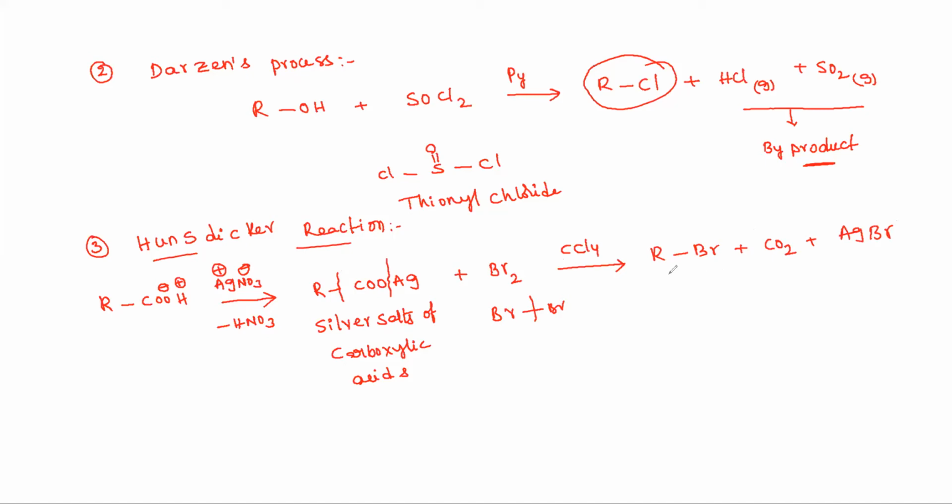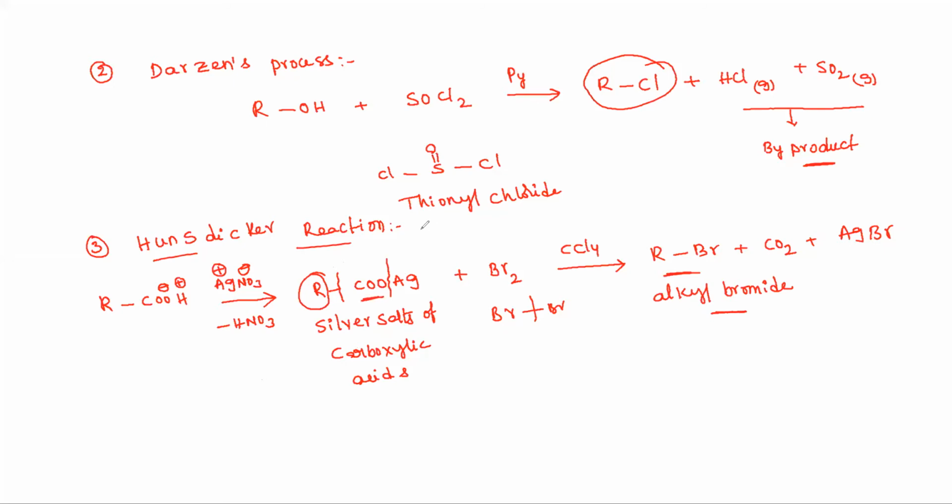Okay students, the alkyl bromides are the products. In the Hunsdiecker reaction, silver salts of carboxylic acids are converted into alkyl bromides. Now the main important thing here is the alkyl group. Different types of alkyl groups are present, so there is a reactivity order for the alkyl groups, and the CO2 group is eliminated.